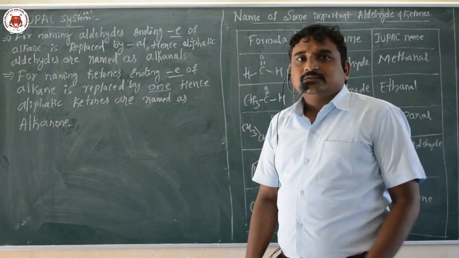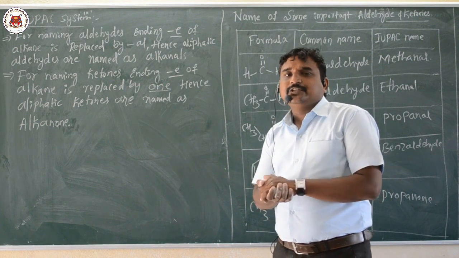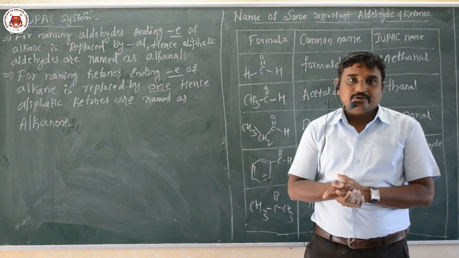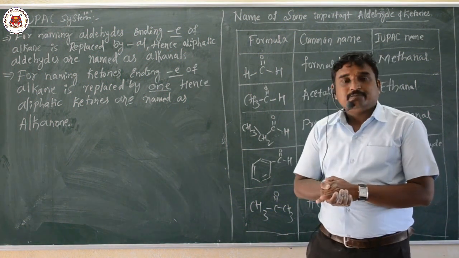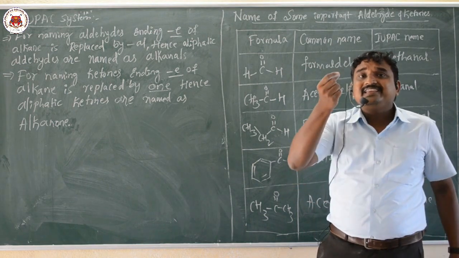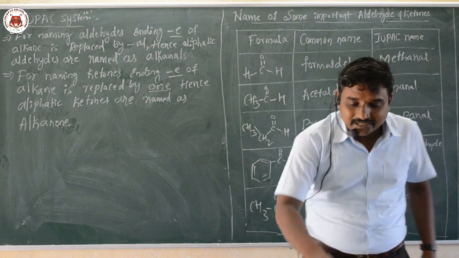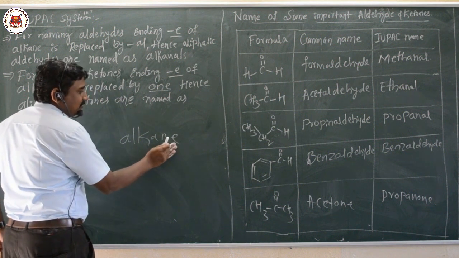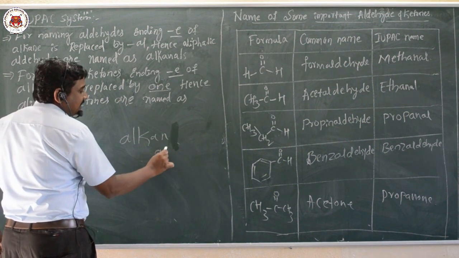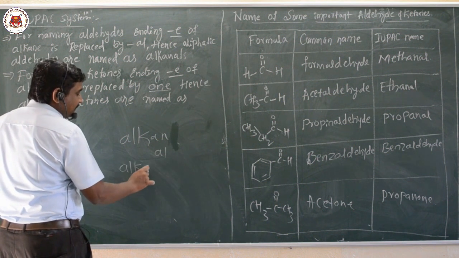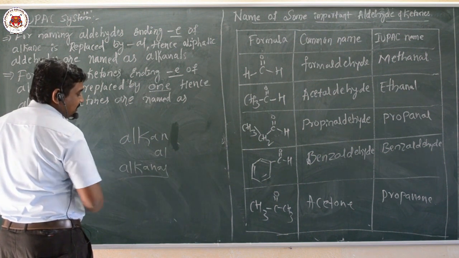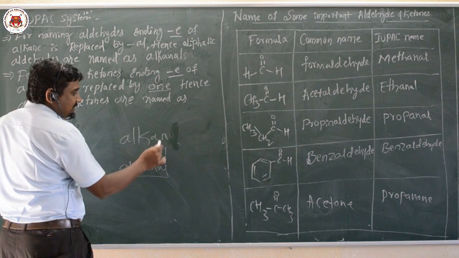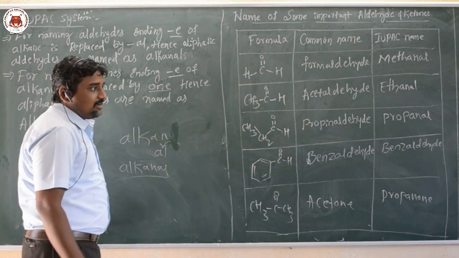Next concept, the IUPAC system of nomenclature of aldehydes and ketones. According to the IUPAC system, for naming an aldehyde, the ending E letter of the alkane is replaced by the term al. Hence the name of the aldehyde is alkanal, because the E of the alkane is replaced by al.